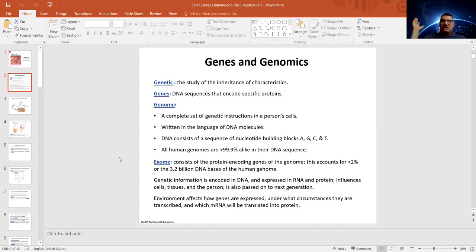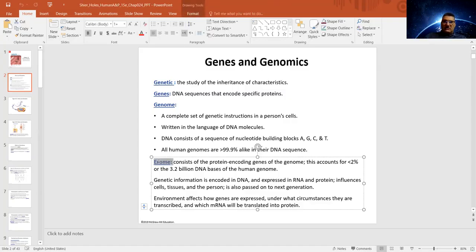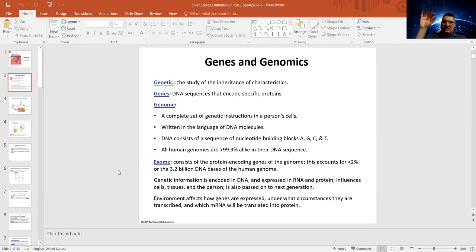So all the huge differences that you see between people with different color and different shape and different body weight and body build and all that stuff, all of this is coming from less than 0.1%. Now, if you look at the DNA itself, you will see these genes that encode proteins. Only the parts that encode proteins are called exomes, and this is about 2%. The rest is just for supporting the genes.